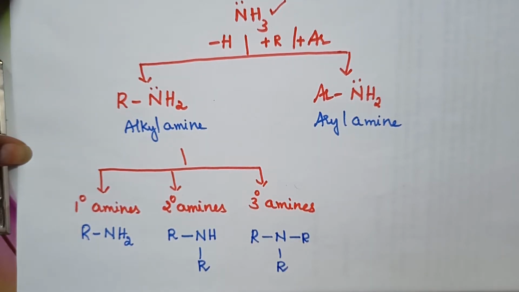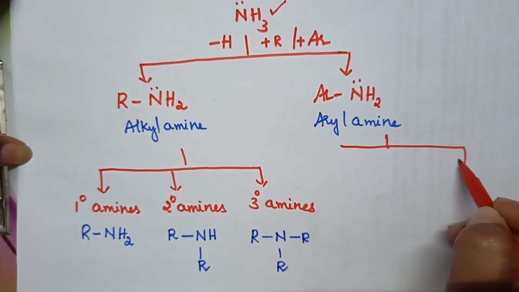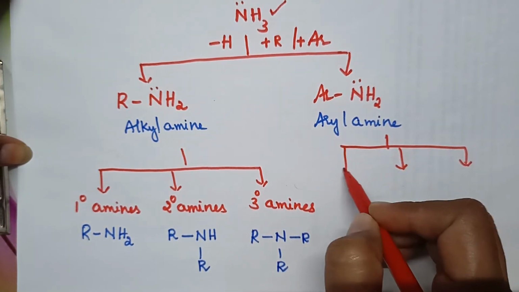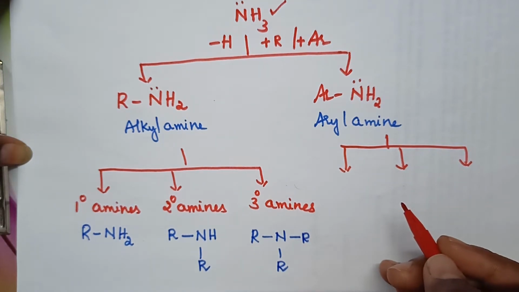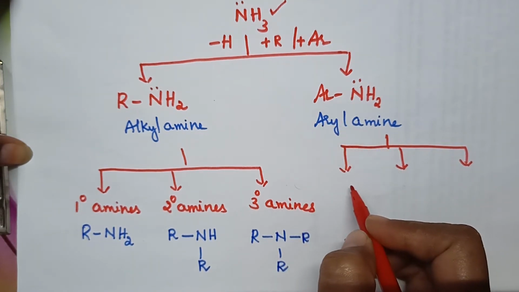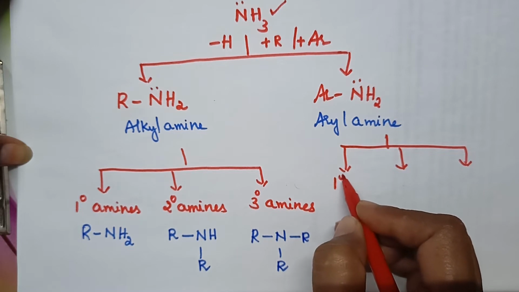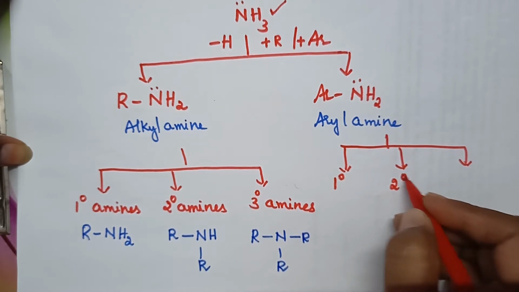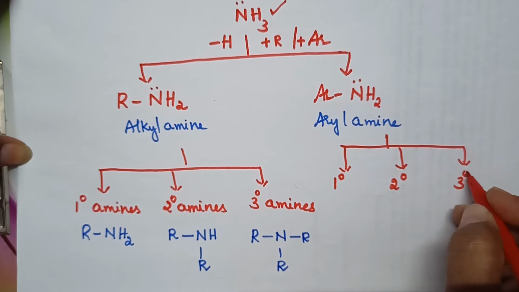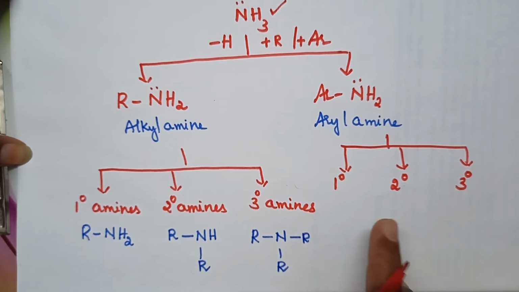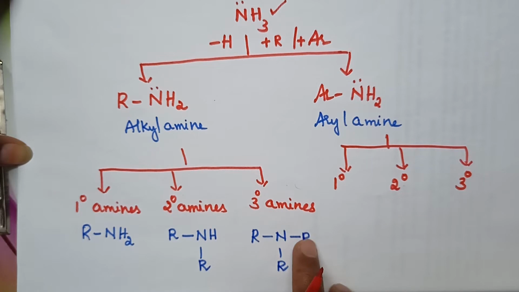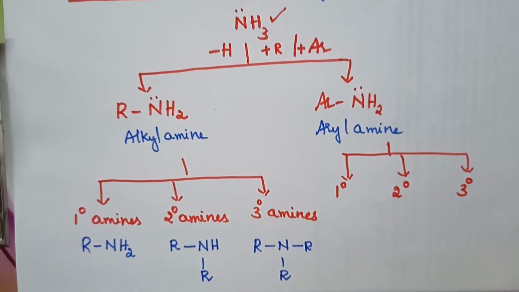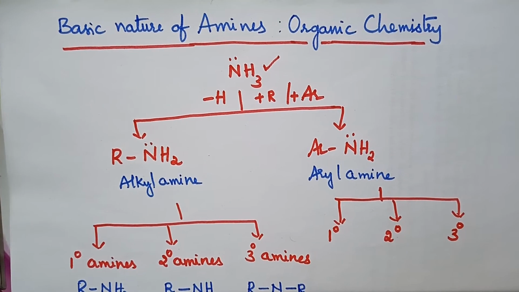In a similar way, if the hydrogens of ammonia are replaced by aryl groups, it results in the formation of primary aryl amines, secondary aryl amines or tertiary aryl amines. So, depending upon the number of alkyl or aryl groups, amines can be classified into primary, secondary and tertiary. Is it clear about the primary, secondary and tertiary amines?